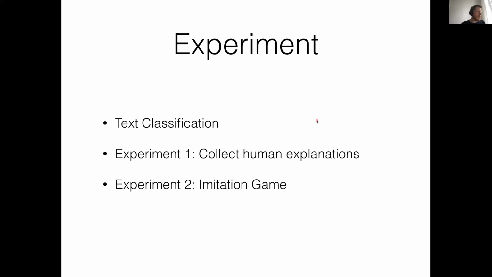We had two experiments. We looked at a simple text classification task on the IMDb movie review database. First, we ran an experiment to collect human explanations. And then we showed some other reviews that the subjects hadn't seen before to conduct the actual imitation game, the Turing test for transparency.